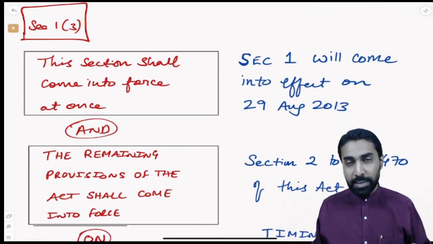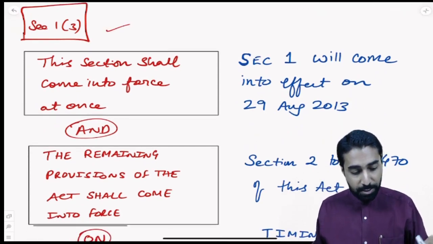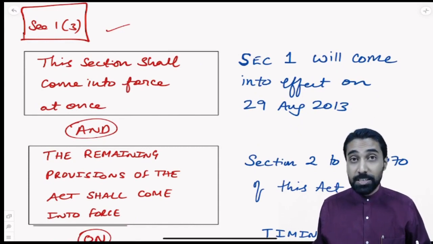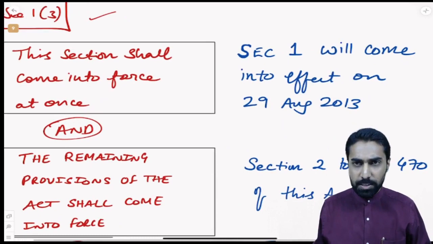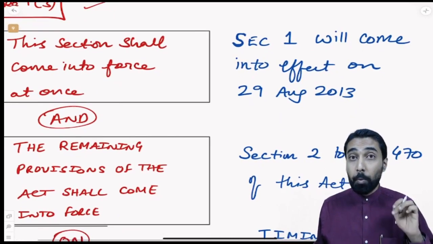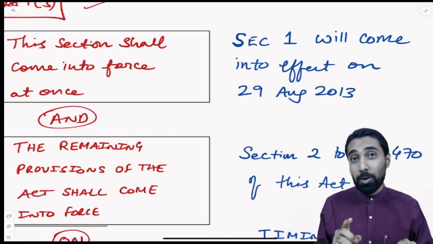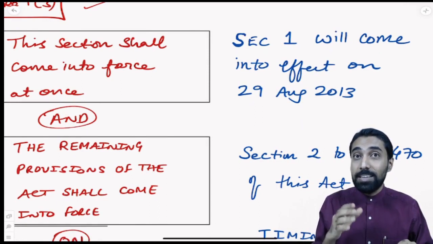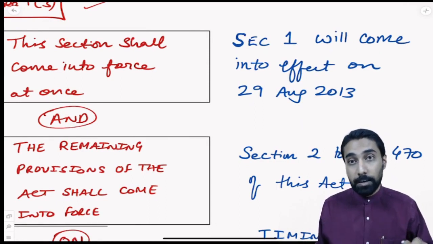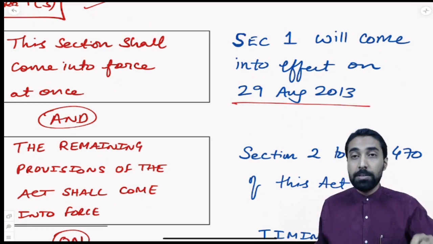Now that we understood section number 1, subsection 1 and subsection 2, let us move to subsection 3. Right? So very, very interesting. Section number 1, subsection 3. This section shall come into force at once. That is the first thing they are telling here. So what does that mean? Section number 1 will come into force on the date when this act was notified. When was that? 29th August of 2013.